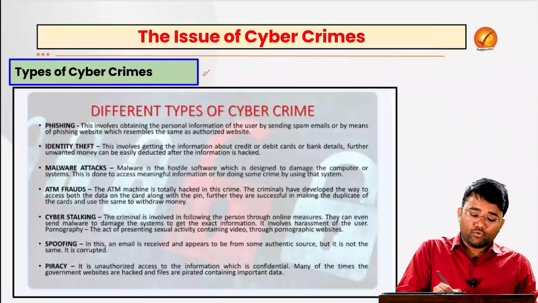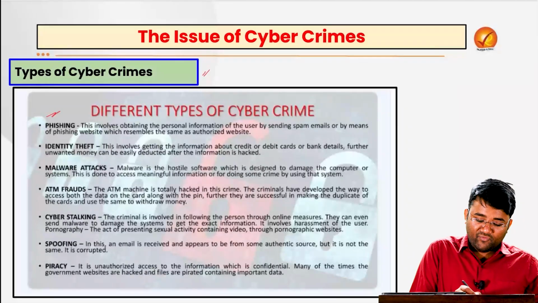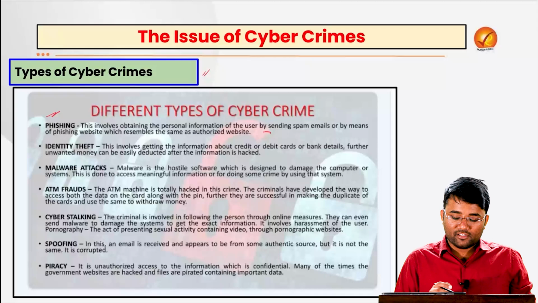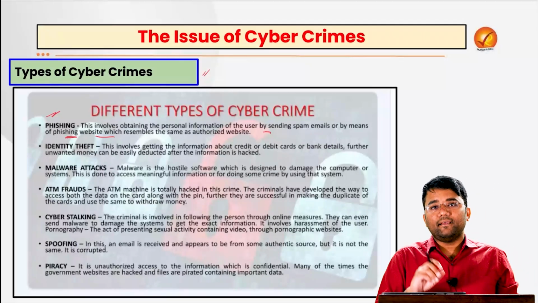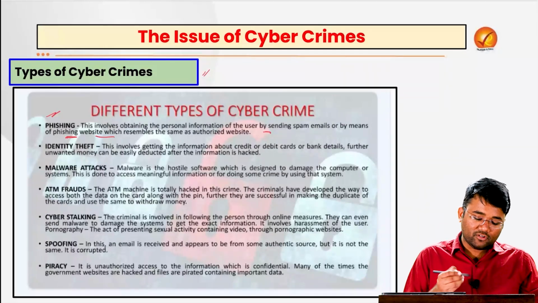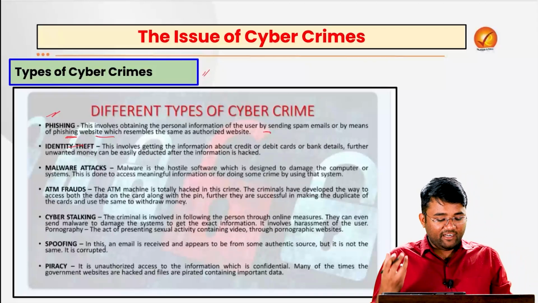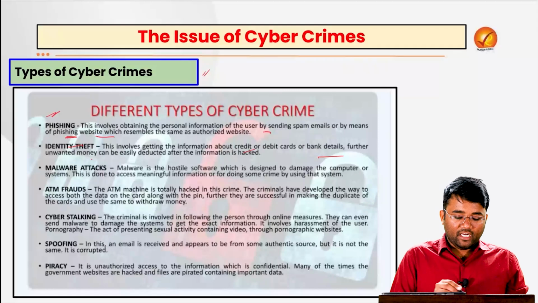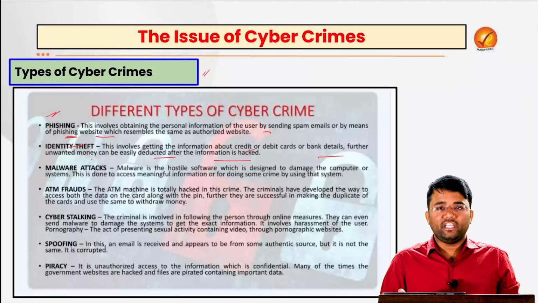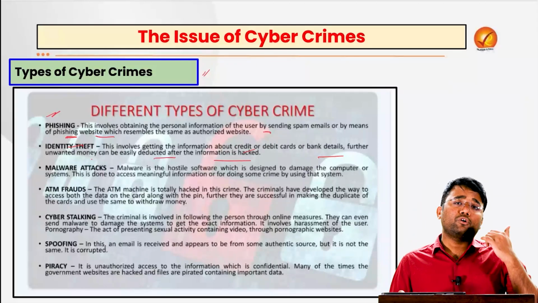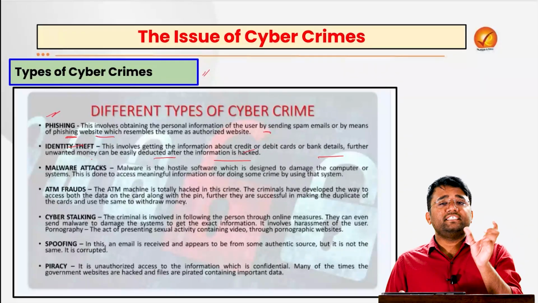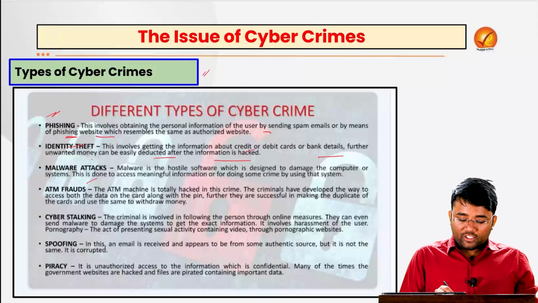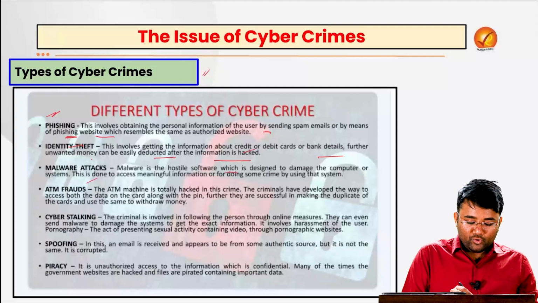But before that, let's try to look into these types of cyber crimes. One is phishing, which involves obtaining the personal information of a user by sending spam emails or by means of phishing websites which resemble the original or authorized websites. Then we have identity theft, which involves getting information of credit card, debit card, bank details. Further, unwanted money can easily be deducted after the information is hacked. For example, the calls people get asking to tell the OTP or the CVV numbers of the credit card, debit card, etc. Then we have malware attacks, which involve hostile software designed to damage the computer or system.